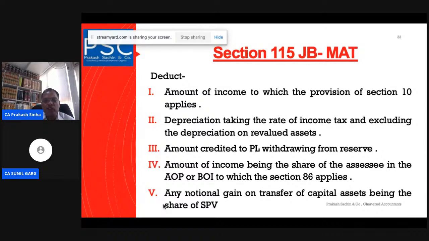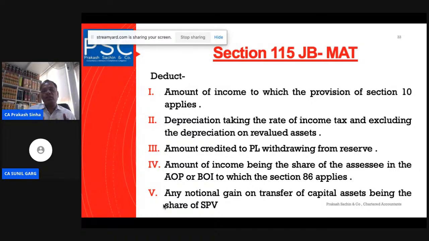And here it also says, if some amount is credited to the profit and loss account by debiting the reserve account, then this amount has to be removed here for the purpose of calculation. Amount of income being the share of the AOP, BOI. Last time we saw that expenditure was reduced and added back here, so we are saying income we are also reducing here. Any notional gain on transfer of a capital asset being the share of the SPV, that we are reducing here.